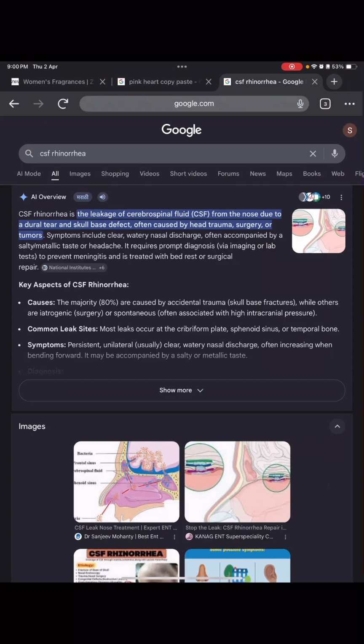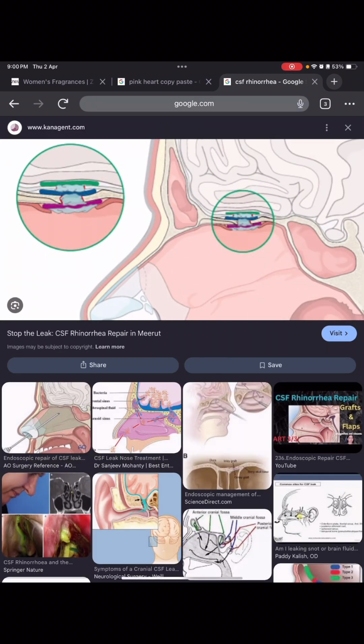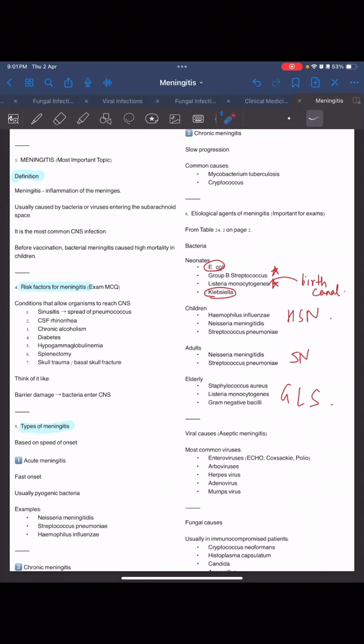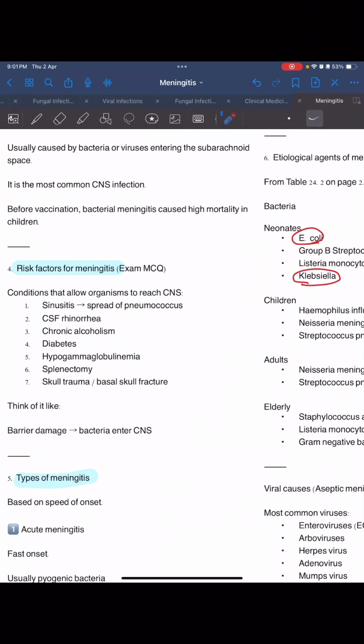So it is a leakage of CSF from the nose due to dural tear and skull-base defect, often caused by head trauma, surgery, or tumor. So what will happen is CSF will be discharged from the nose. Leakage of CSF from the nose. Okay, skull-base trauma. Now CSF rhinorrhea, chronic alcoholism, then diabetes.